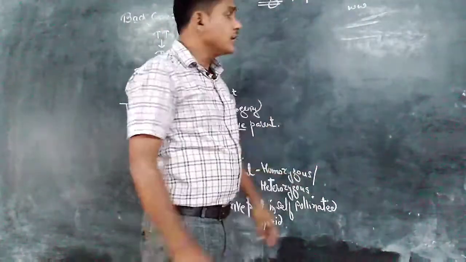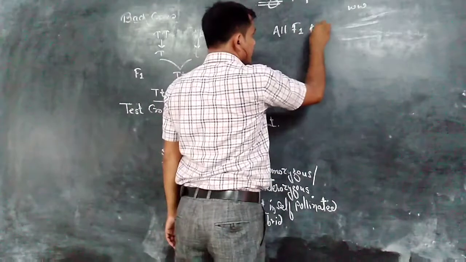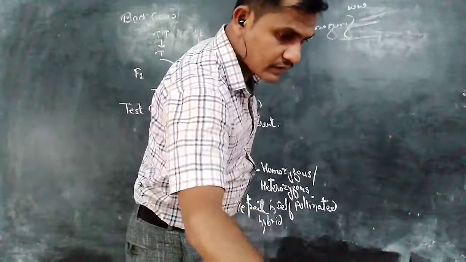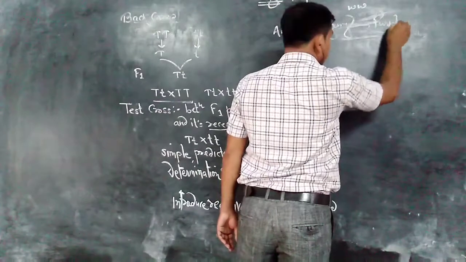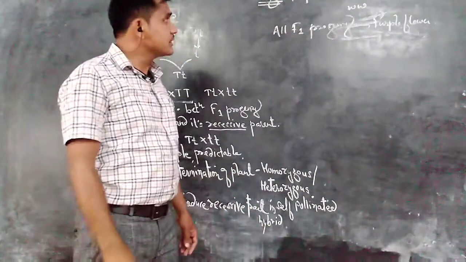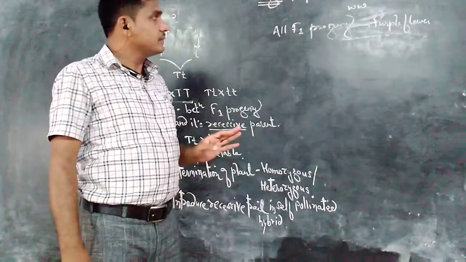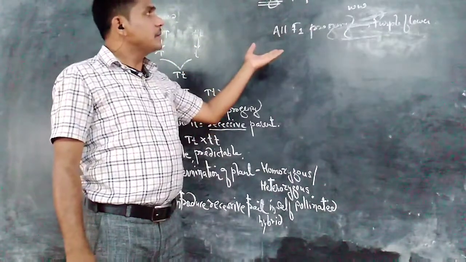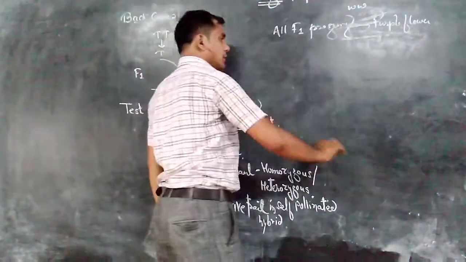When we perform such a crossing, if all the progeny produced in this cross bear purple flowers, then we say that this purple plant is homozygous. But if there is a 50-50% ratio, 50% purple and 50% white, then we say that this is a heterozygous purple. See here, two conditions.